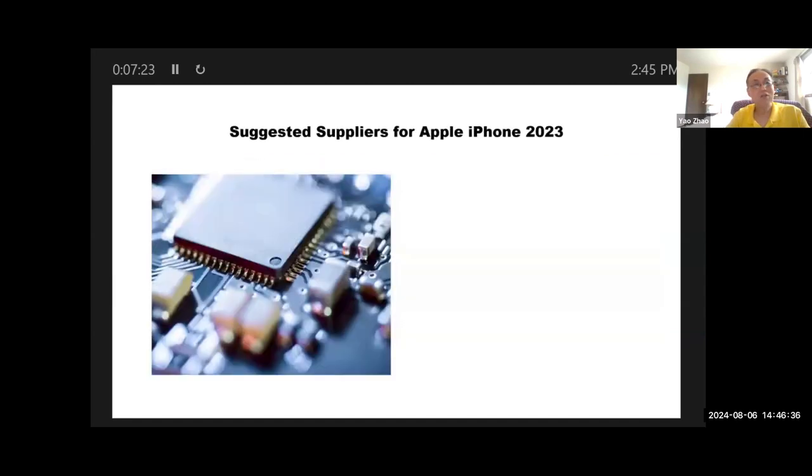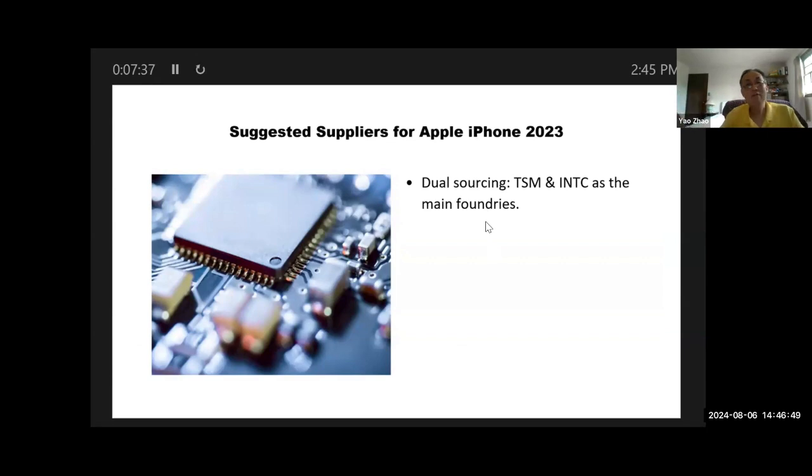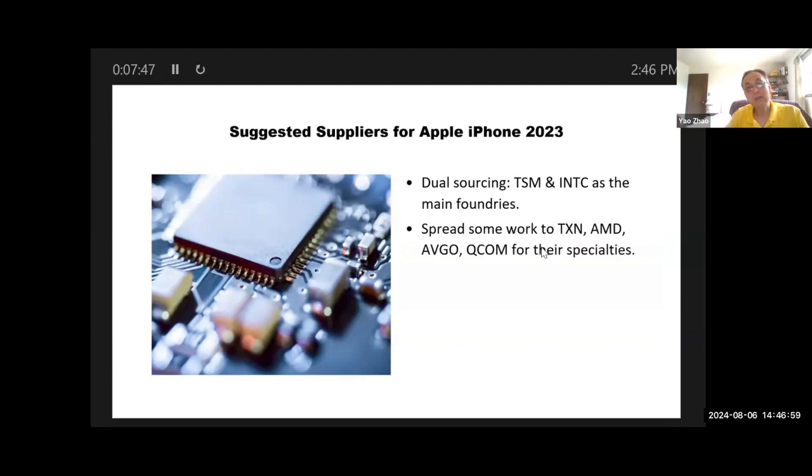Okay, so here is the case conclusion, right? So here is what they should come up with, right? After all this data analysis, for Apple's iPhone 2023, the best supplier for processor would be dual sourcing, right? TSM plus Intel as the main foundries, and Intel can also spread some work to Texas Instruments, AMD, Broadcom, and Qualcomm for their specialties, right? For example, communication, wireless chips, and so on, right?